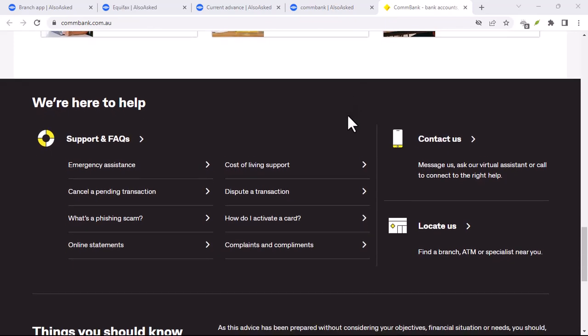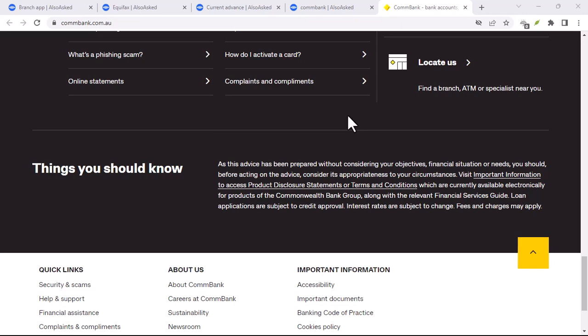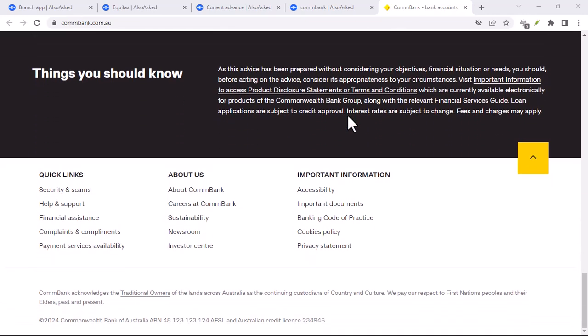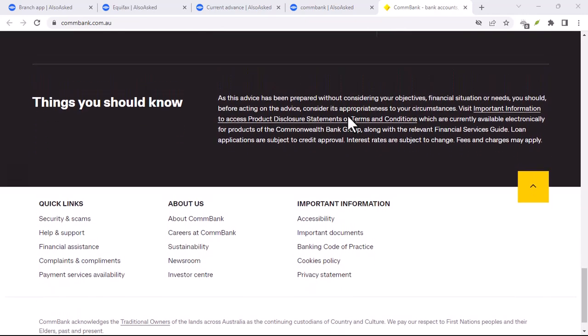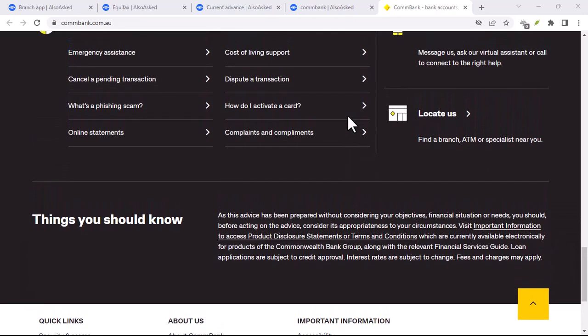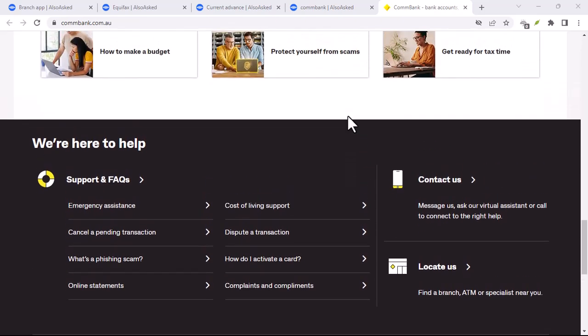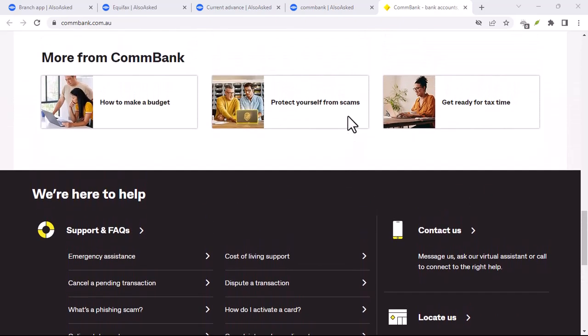CommBank, or Commonwealth Bank, is one of Australia's leading financial institutions, serving millions of customers across the country. When you need to verify your account balance for various purposes, a proof of balance document is essential. This document serves as official confirmation of the funds available in your account.